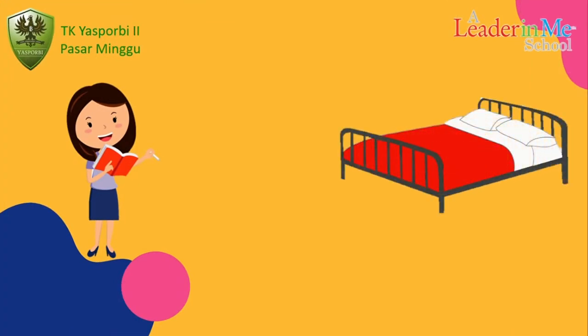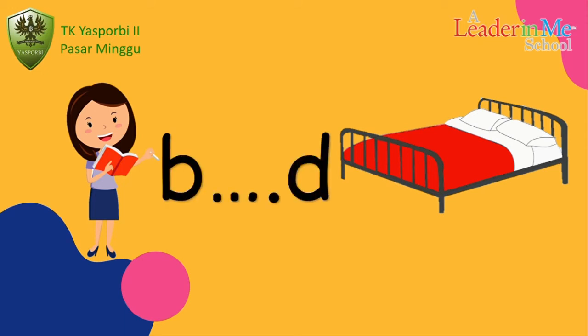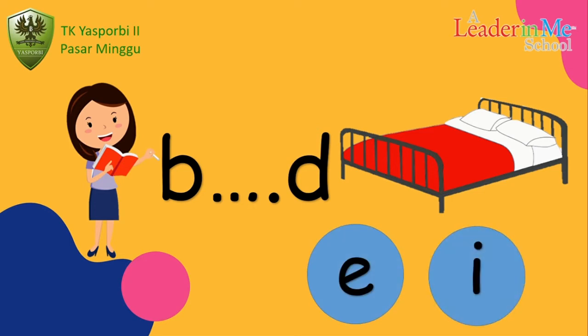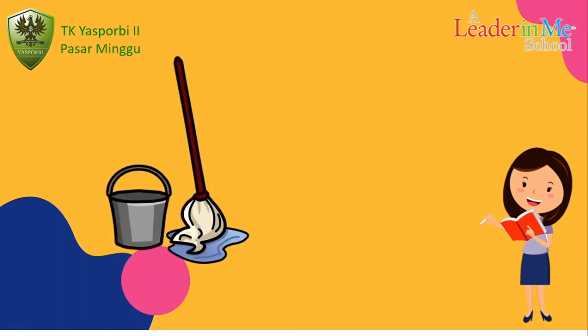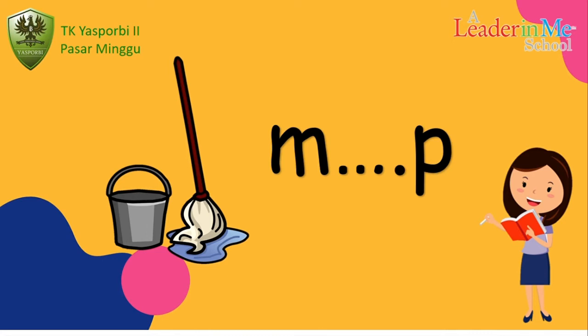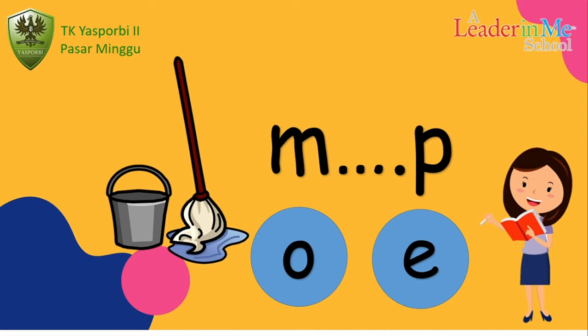What picture is that? Bed. What is the middle sound of bed? E or A? Bed. Yes, E. Next. What picture is this? Mop. What is the middle sound of mop? O or E? Good. O.